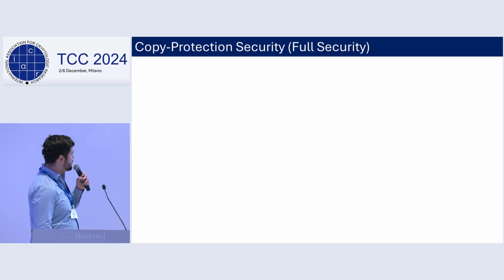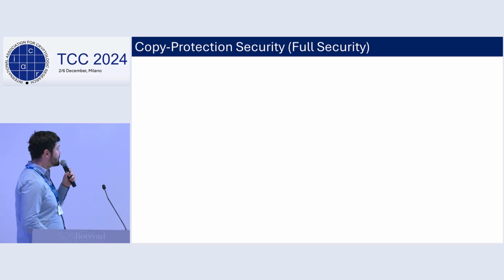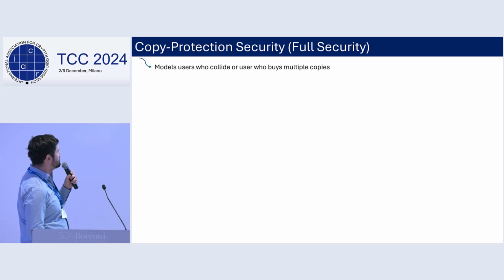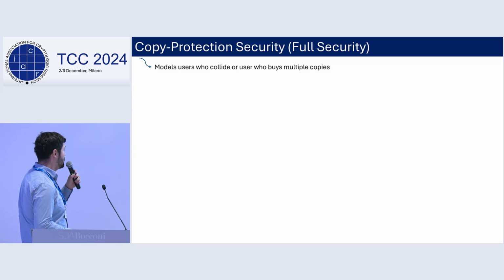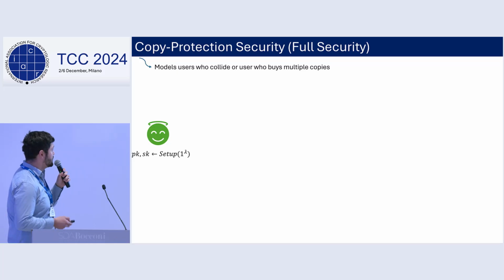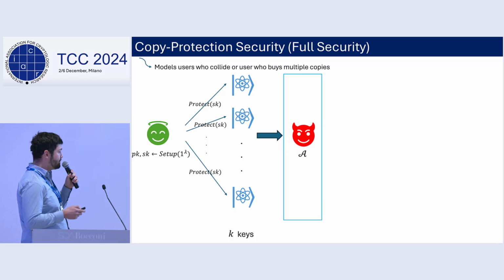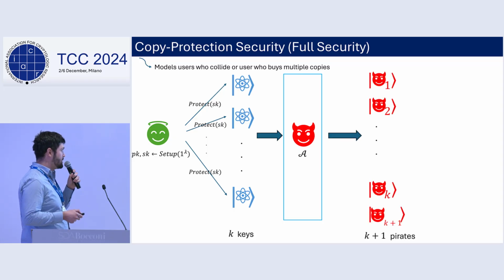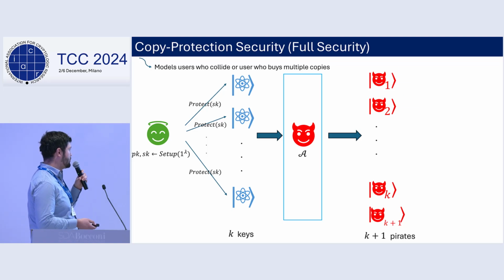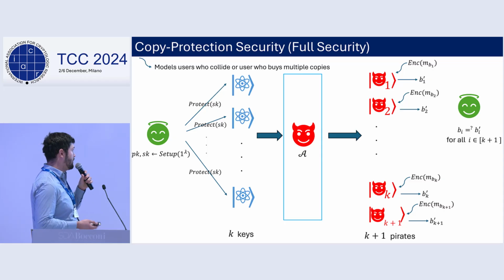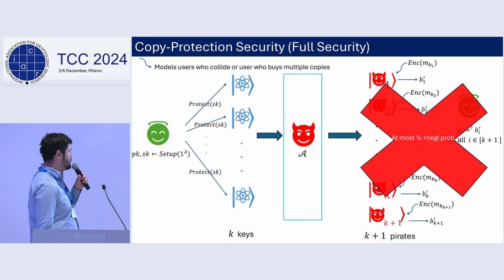Okay, so these were the simplified cases where the adversary was just receiving a single program or a single decryption key. And in the full security case, we will be modeling a user who buys multiple copies of the program, or some users who are colluding. So the challenger samples the secret key, and it gives k copy-protected keys to the adversary. And the adversary creates k+1 pirates, and these pirates receive their challenge ciphertext, and they're trying to predict if it's an encryption of M0 or M1. And we require that this happens with probability at most 1/2 plus negligible.